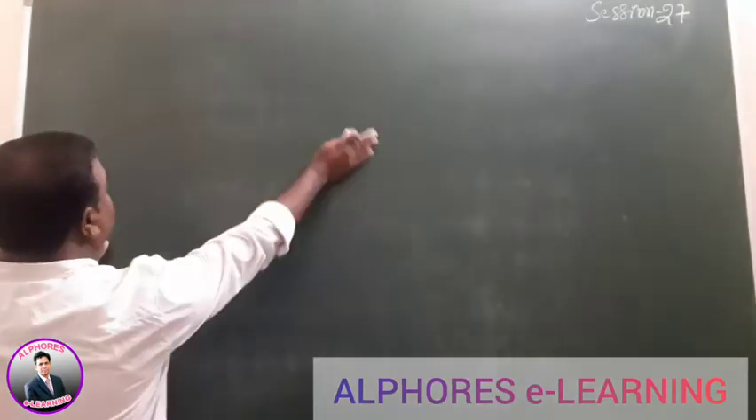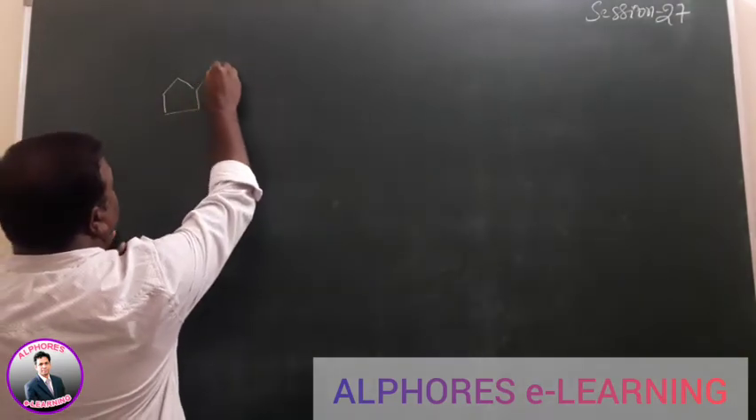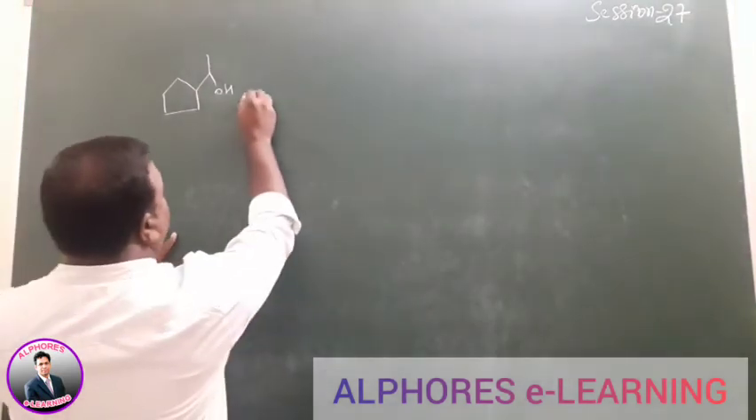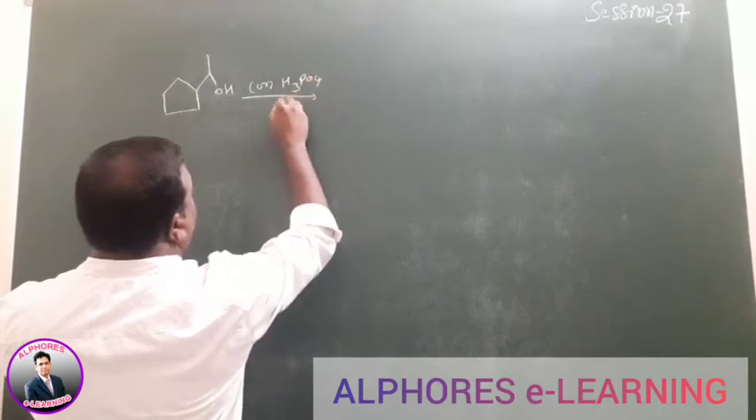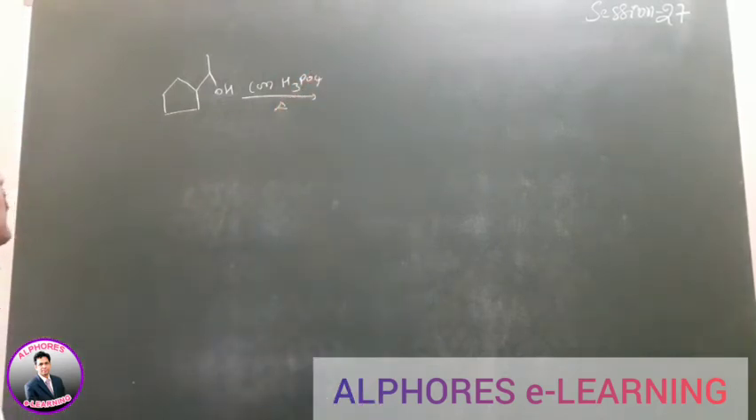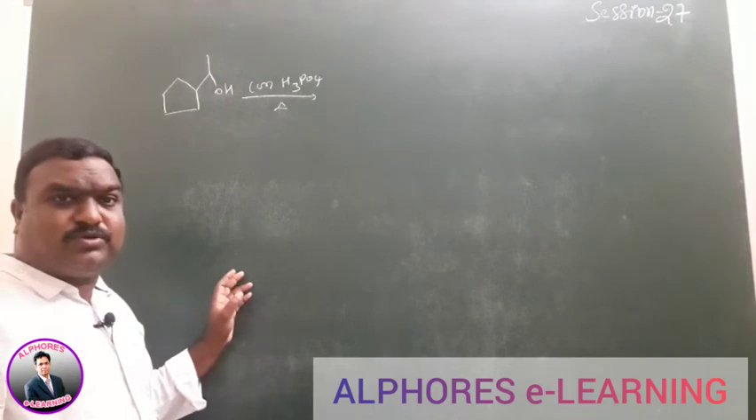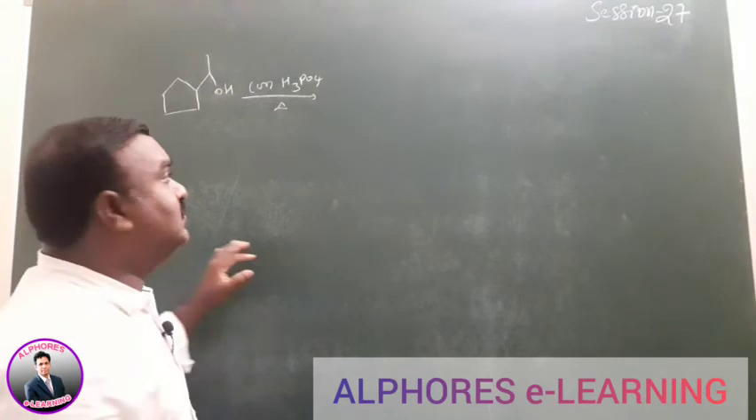Suppose a compound is given like this. A cyclopentane compound having an OH group here, concentrated H3PO4 in the presence of temperature. If concentrated H3PO4 or concentrated H2SO4 is given, then we have to write the product based on the structure here. Because a protonated acid is given, first we have to remove the OH group from the given substrate or reactant.